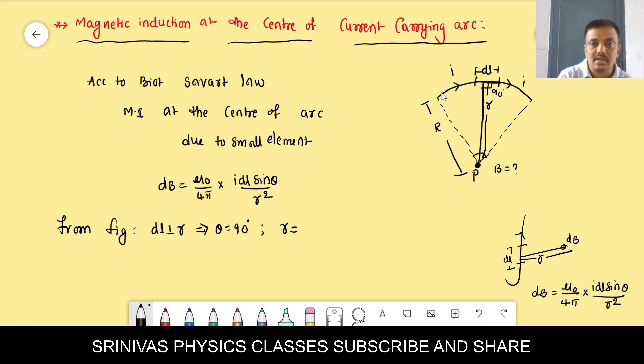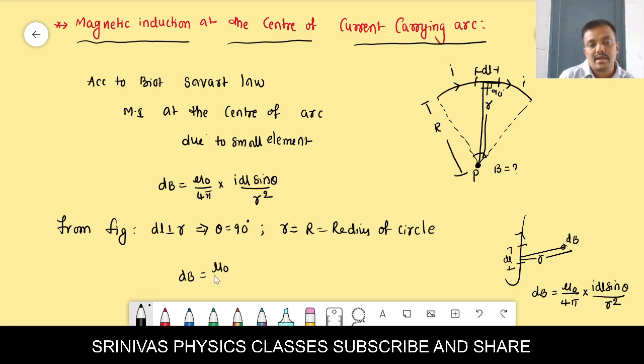The arc is a part of a circle, and the radius of that circle we consider as capital R. So small r is equal to capital R, the radius of the circle in which the arc is a part. We should substitute these two conditions in the above equation.